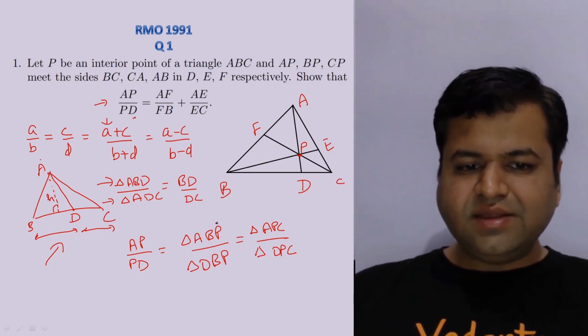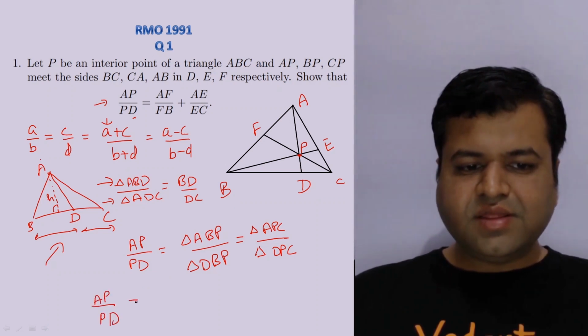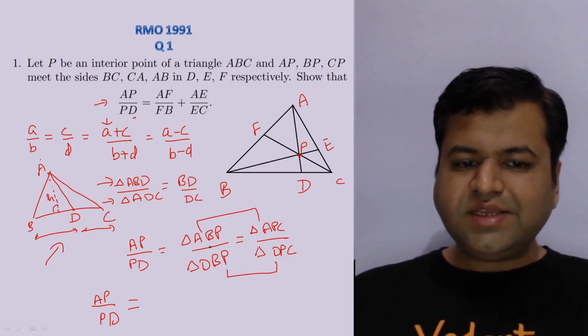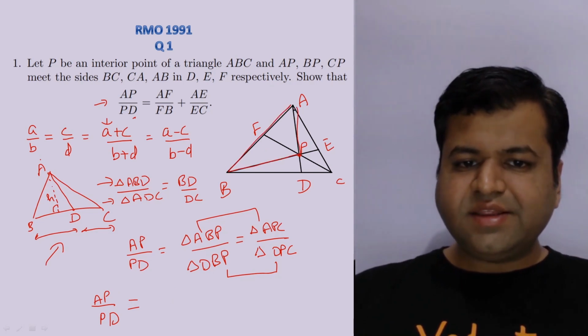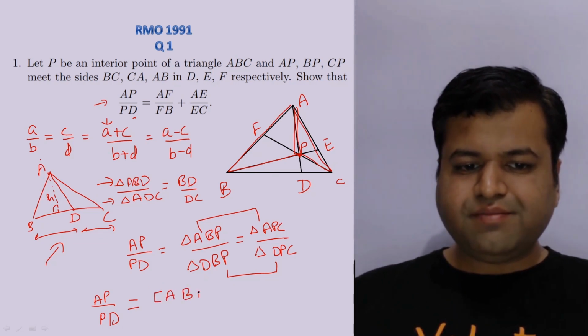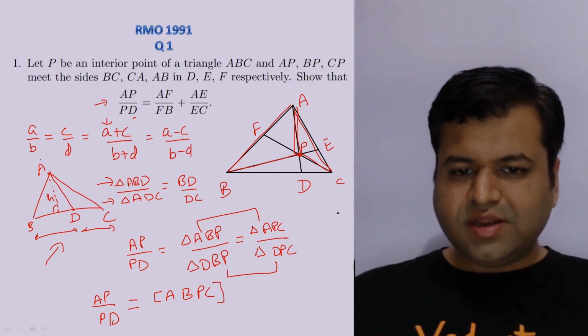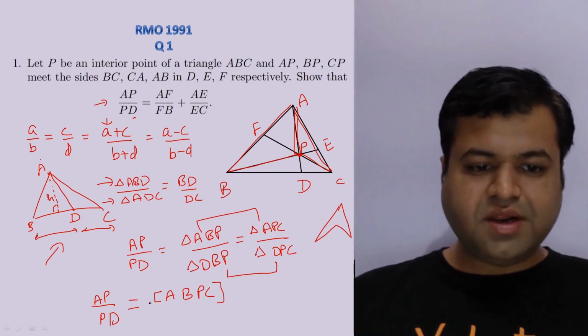So by simply adding these two results, what we will get is AP upon PD, that is nothing but this plus this, that is also equal to this plus this. So what is the area of triangle ABP and APC? This ABP and this APC will become a quadrilateral which is not convex. So we can say this is nothing but the area of quadrilateral ABPC. The quadrilateral is like this, which is not a convex quadrilateral. Anyway, this is a quadrilateral.